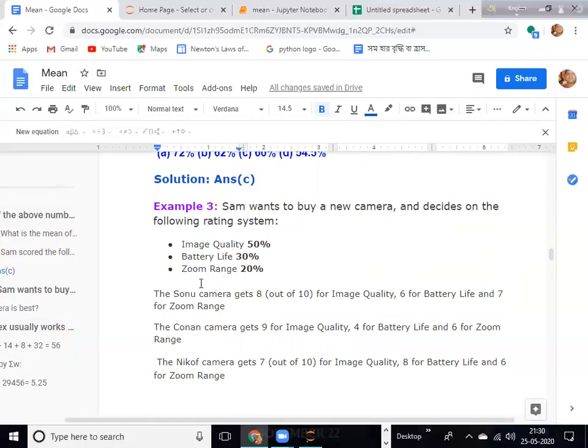There are 3 different cameras from different companies; I just changed the names. The first company is Sonu. Sonu camera gets 8 out of 10 for image quality, 6 for battery life, and 7 for zoom range. Conan gets 9, 4, and 6 respectively, and Nikon gets 7, 8, and 6.